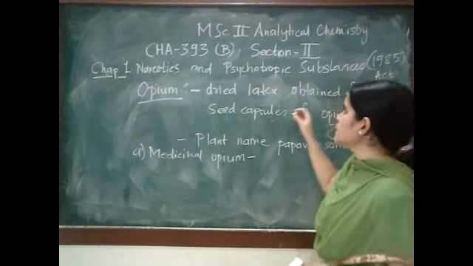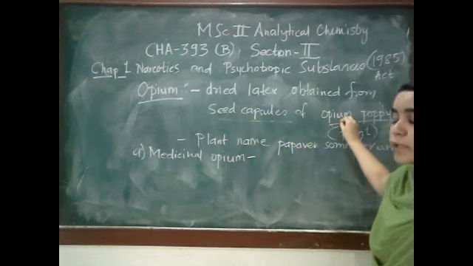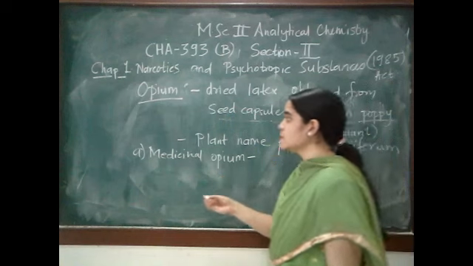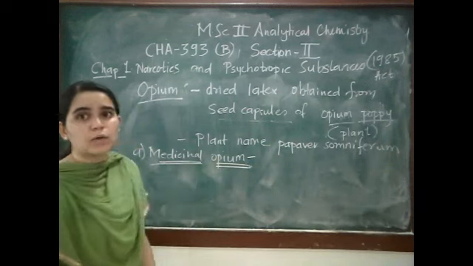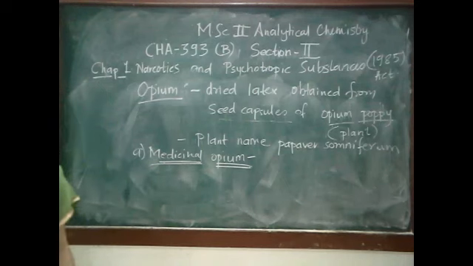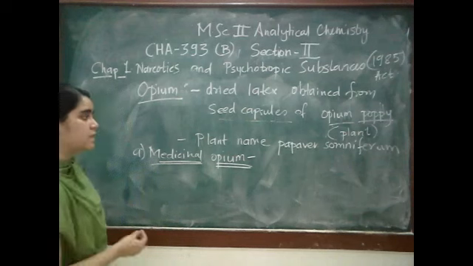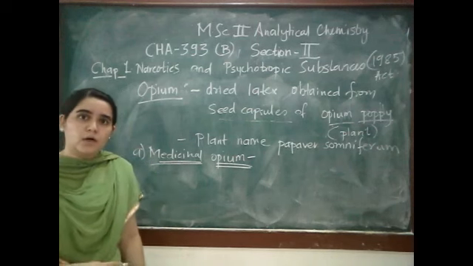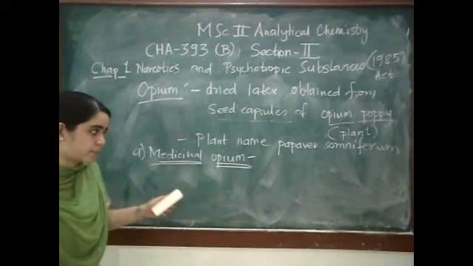The seed we have seen here, the seed capsules of opium poppy. Now we are talking about medicinal opium. So which part will be included in medicinal opium? It is the opium present in powdered or granulated form that is called medicinal opium.